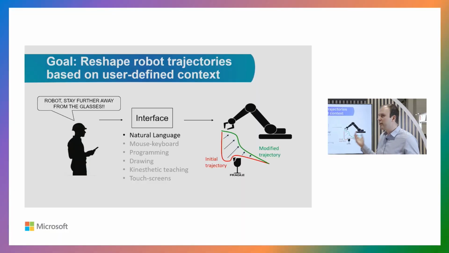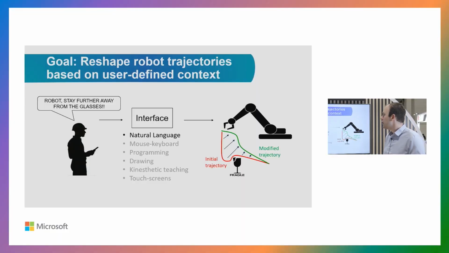To be a little more clear on what we've done in this paper, we've chosen a natural language interface to modify a trajectory for a robot so that it can obey language commands given by the user. To give one particular example, a user can tell the robot to stay away from some glasses, and we modify this trajectory so that we obey both the geometrical and the semantic constraints from the user.